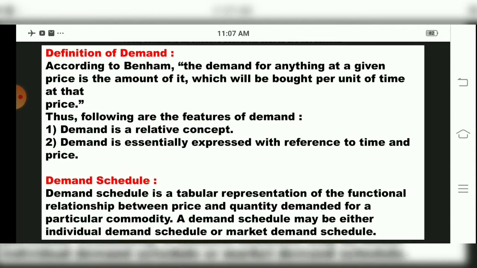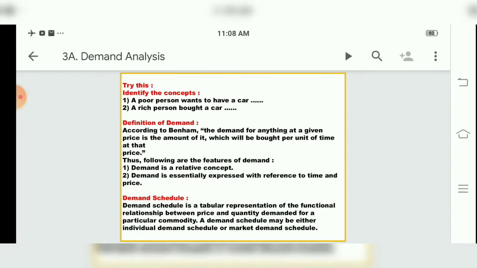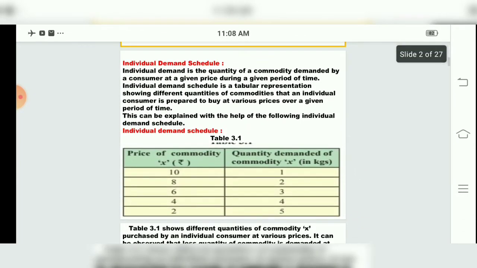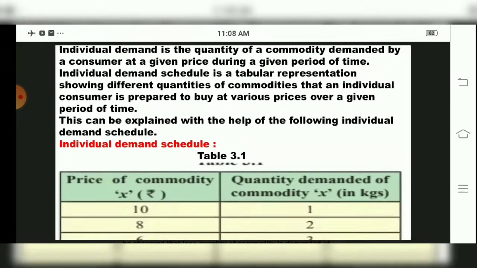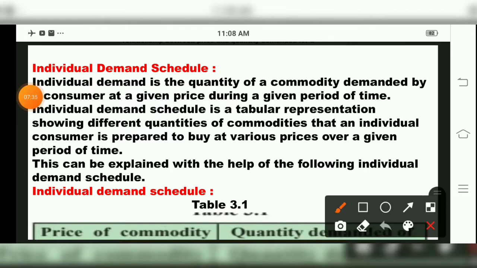Now we'll see what is a demand schedule. A demand schedule is a tabular representation of the relationship between price and quantity demanded for a particular commodity. So a demand schedule may either be an individual schedule or a market demand schedule. We are studying two types of demand schedule today, children. That is, the demand schedule is divided into the individual demand schedule and the market demand schedule. Okay. So first we will see what is the individual demand schedule, children.